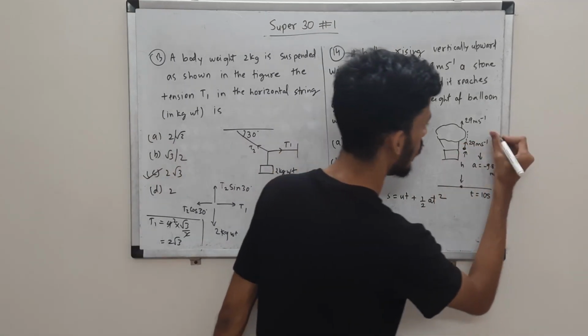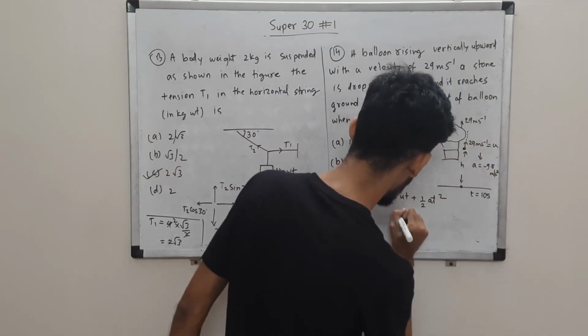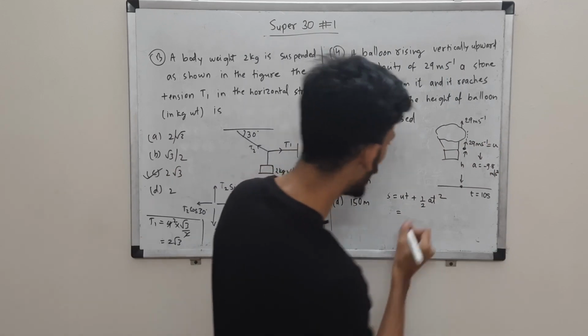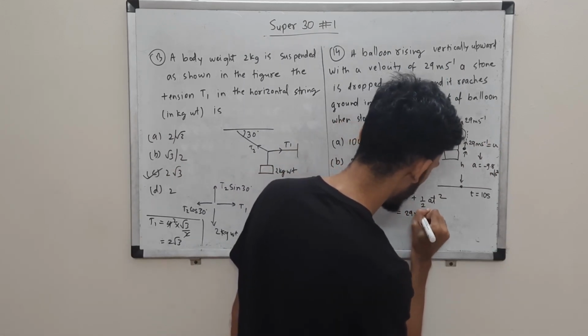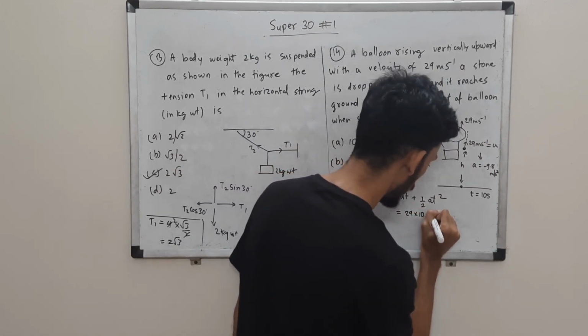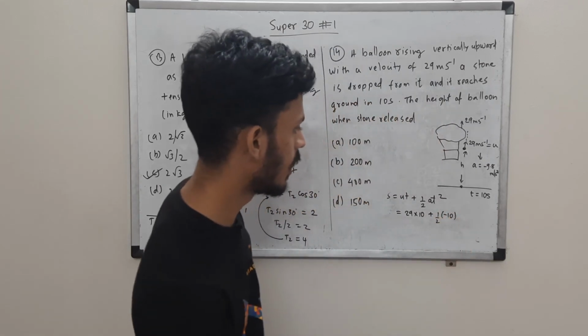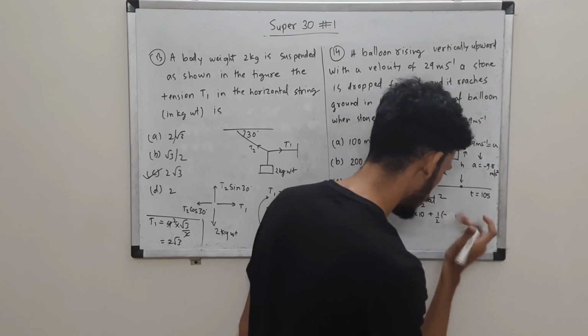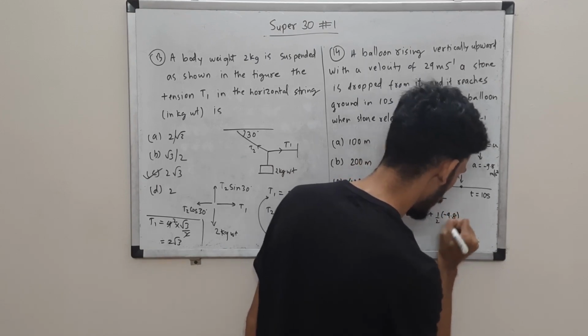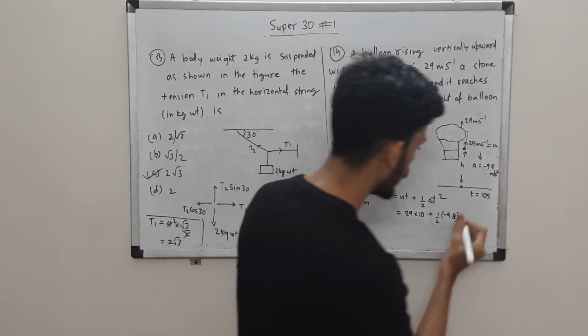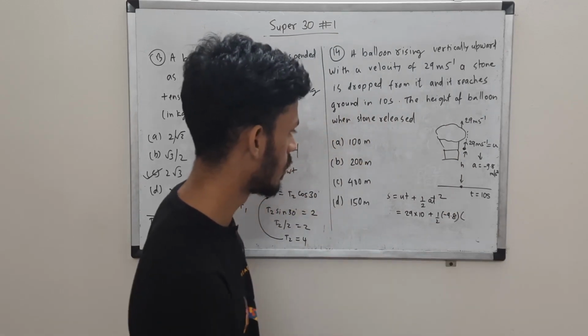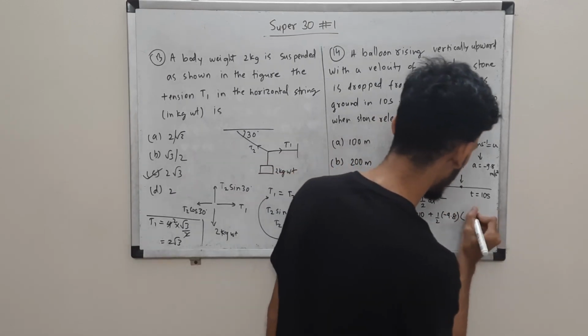Here t is equal to 10 seconds, so we can plug in all these values. This is your initial velocity, so u is equal to 29 and t is 10, plus half a, where a is not minus 10, I just now told you it's 9.8. You can take it as minus 10, and you will get a slightly different answer, about 200.